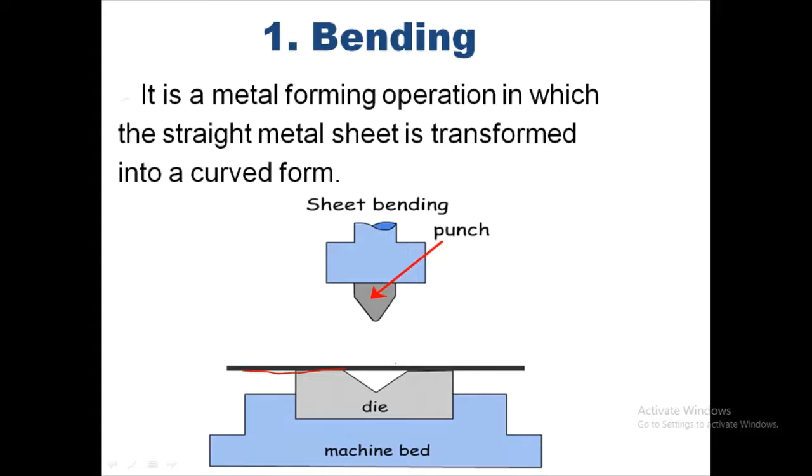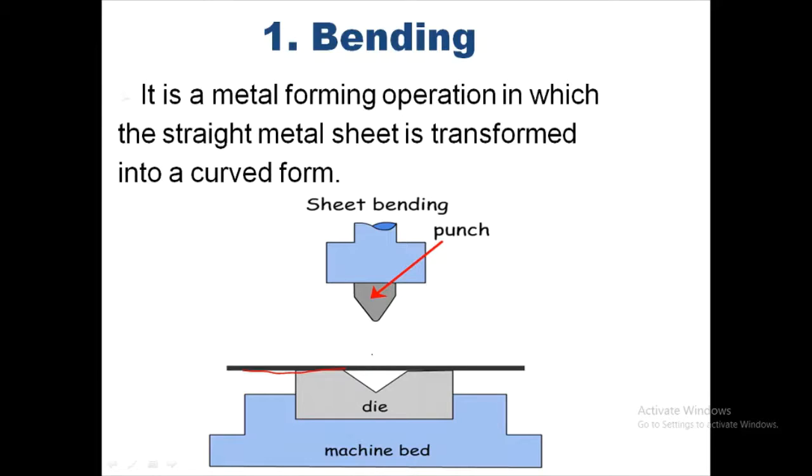Here the metal sheet is deformed plastically, so that the bend takes a permanent set upon removal of the stress that caused it. In this operation there is no change in the thickness of the sheet metal.